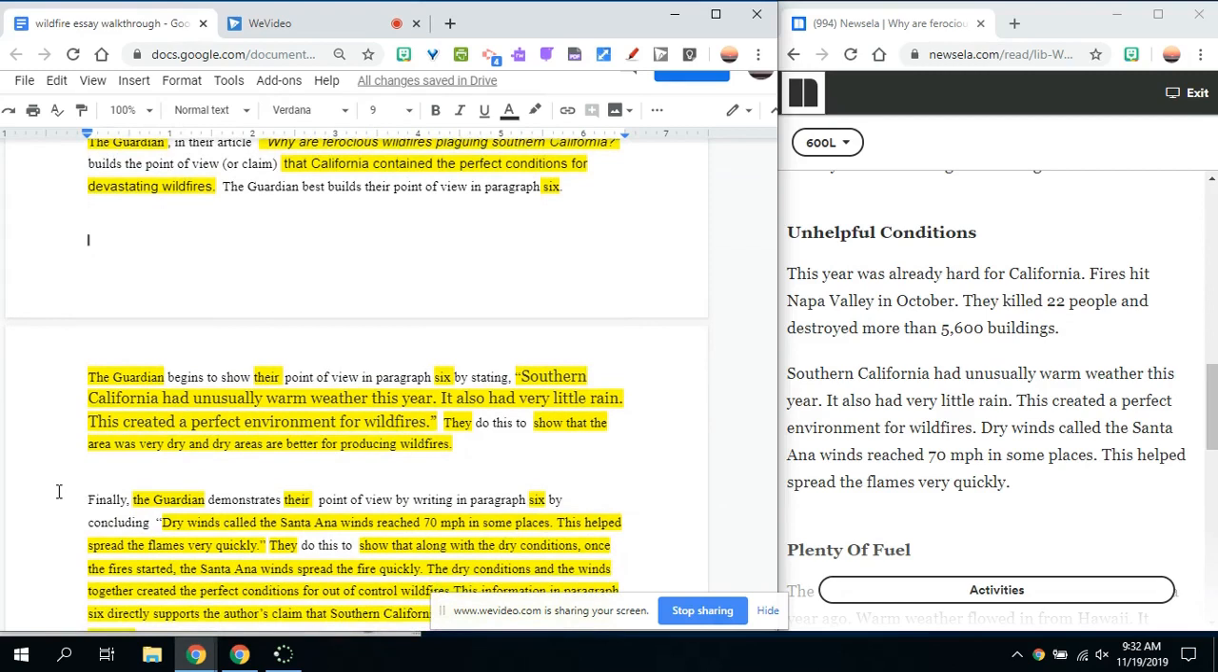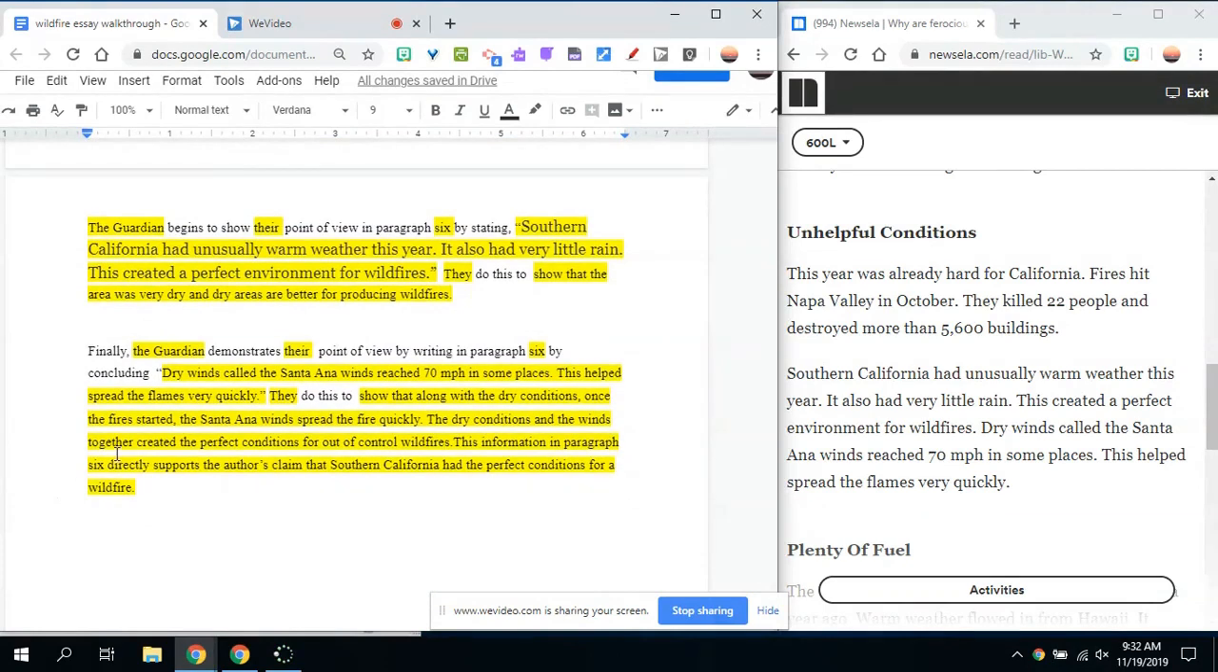They do this to show that the area was very dry, and very dry areas are better for producing wildfires. Finally, the Guardian demonstrates their point of view by writing in paragraph 6 by concluding, "dry winds called the Santa Ana winds reach 70 miles per hour in some places. This helps spread the flames very quickly." They do this to show that along with the dry conditions, once the fire started, the Santa Ana winds spread the fire quickly. The dry conditions and the winds together created the perfect conditions for out-of-control wildfires. This information in paragraph 6 directly supports the author's claim that Southern California had the perfect conditions for a wildfire.